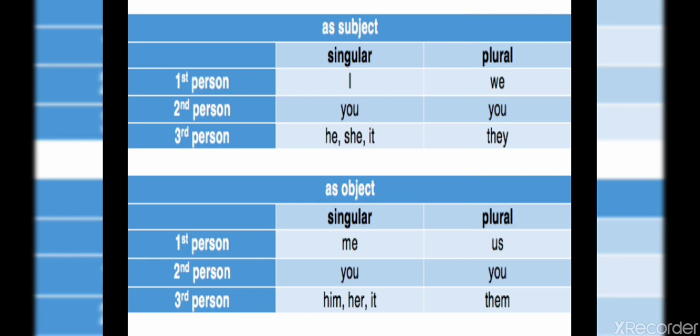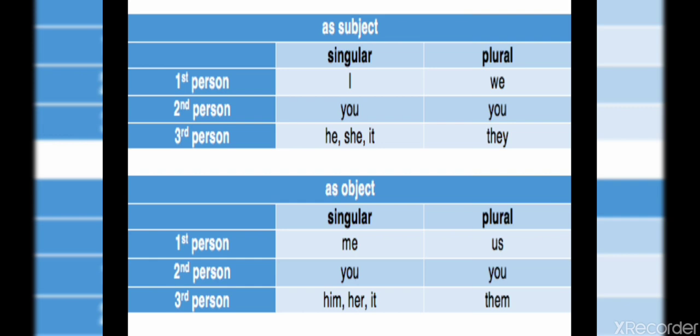Now see the second person. Second person singular you. Second person plural you. That will remain the same in object pronouns too. But just take care whether the pronoun is used as a subject or object in the sentence. Now see third person. Third person singular he, she, it and third person plural they. When these pronouns come as an object pronoun, then it will change into him, her, it. The third person plural they will change into them.